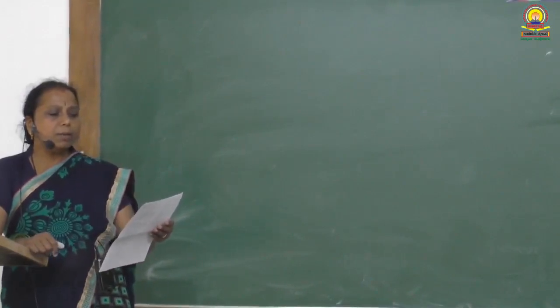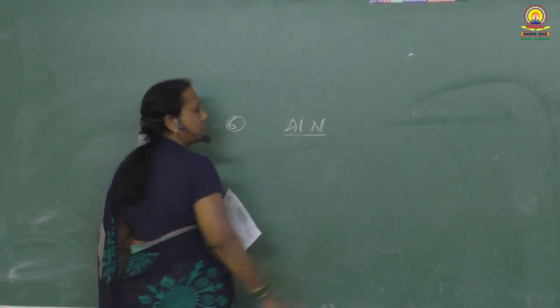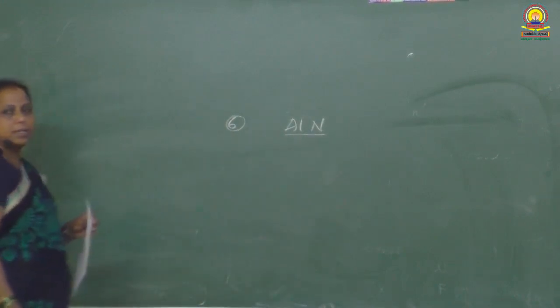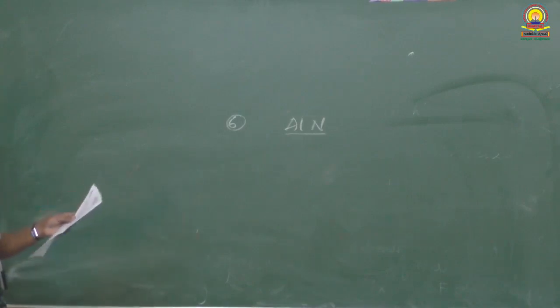Sixth question. Which type of crystalline solid is aluminum nitride? Aluminum nitride is a covalent solid. It is very hard like diamond.